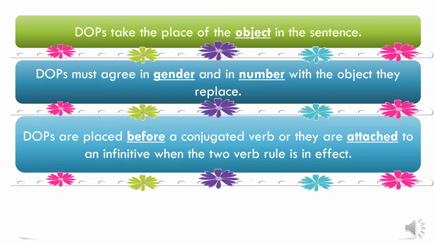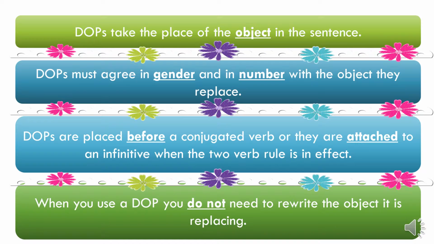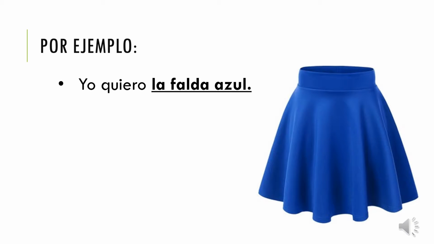So when you use a DOP, you don't need to rewrite the object that it's replacing. We wouldn't in English. We wouldn't say, I bought it, the skirt. We don't do that in Spanish either. So if we look at our first example, yo quiero la falda azul, the object of the sentence is la falda azul. So the first thing we need to decide is whether our object is masculine or feminine, singular or plural. So falda is singular and feminine. So the direct object pronoun we would pick from our chart would be la.